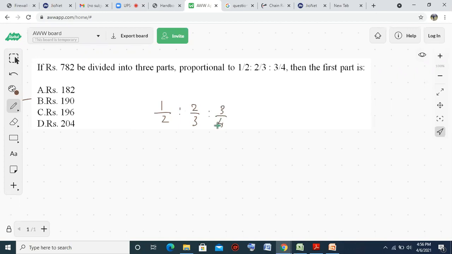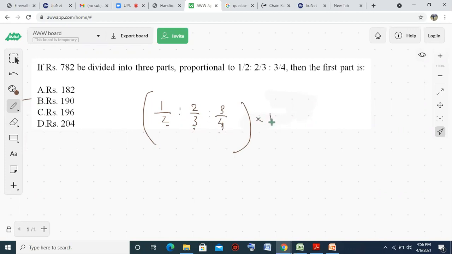Till now, I have taught you the simple ratios like 2:3, 3:4. But what can we do when the ratio is in a fractional format? We will make the denominators equal, by taking the LCM. We have to remove the denominator by taking the LCM of the denominators 2, 3, and 4.